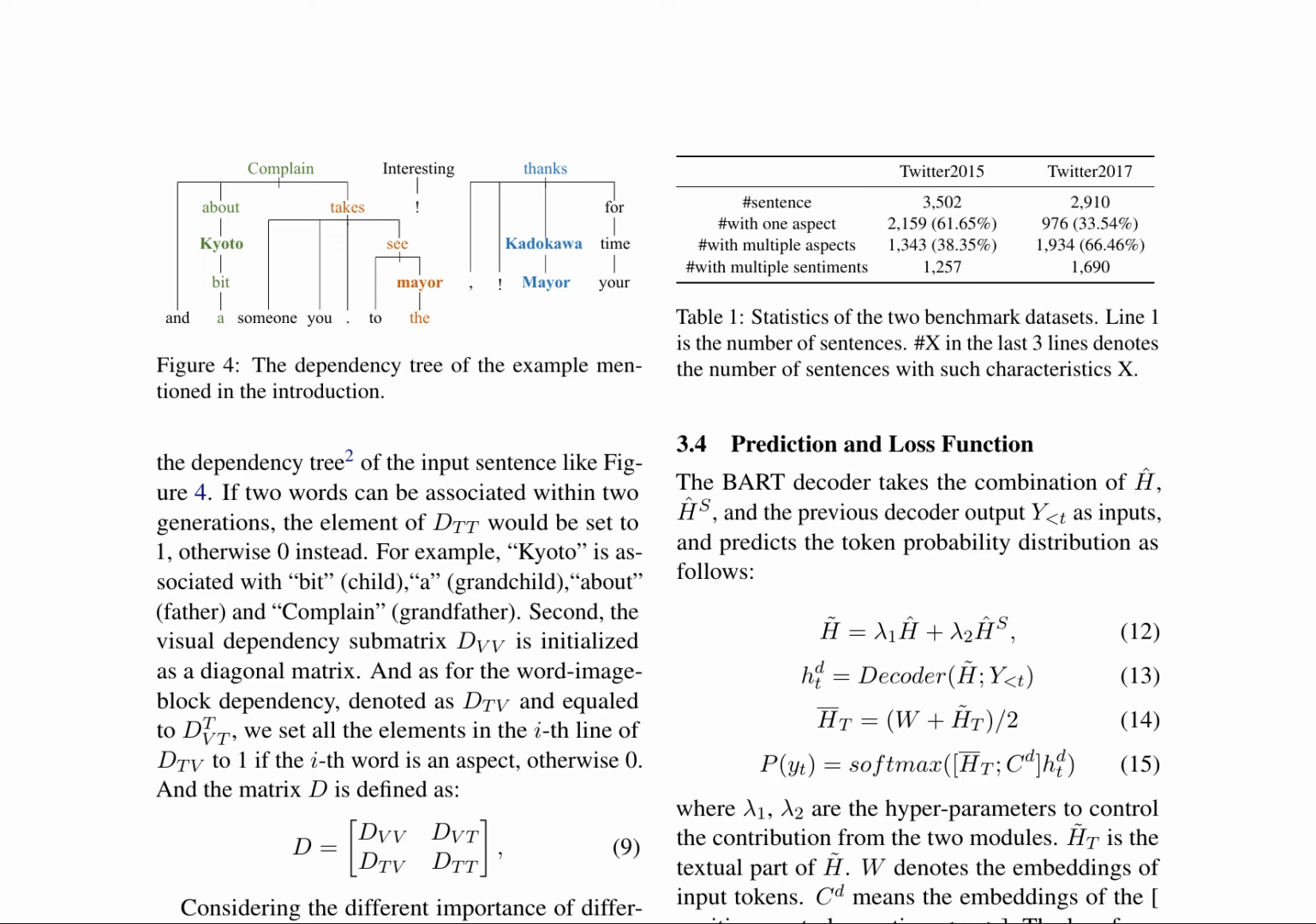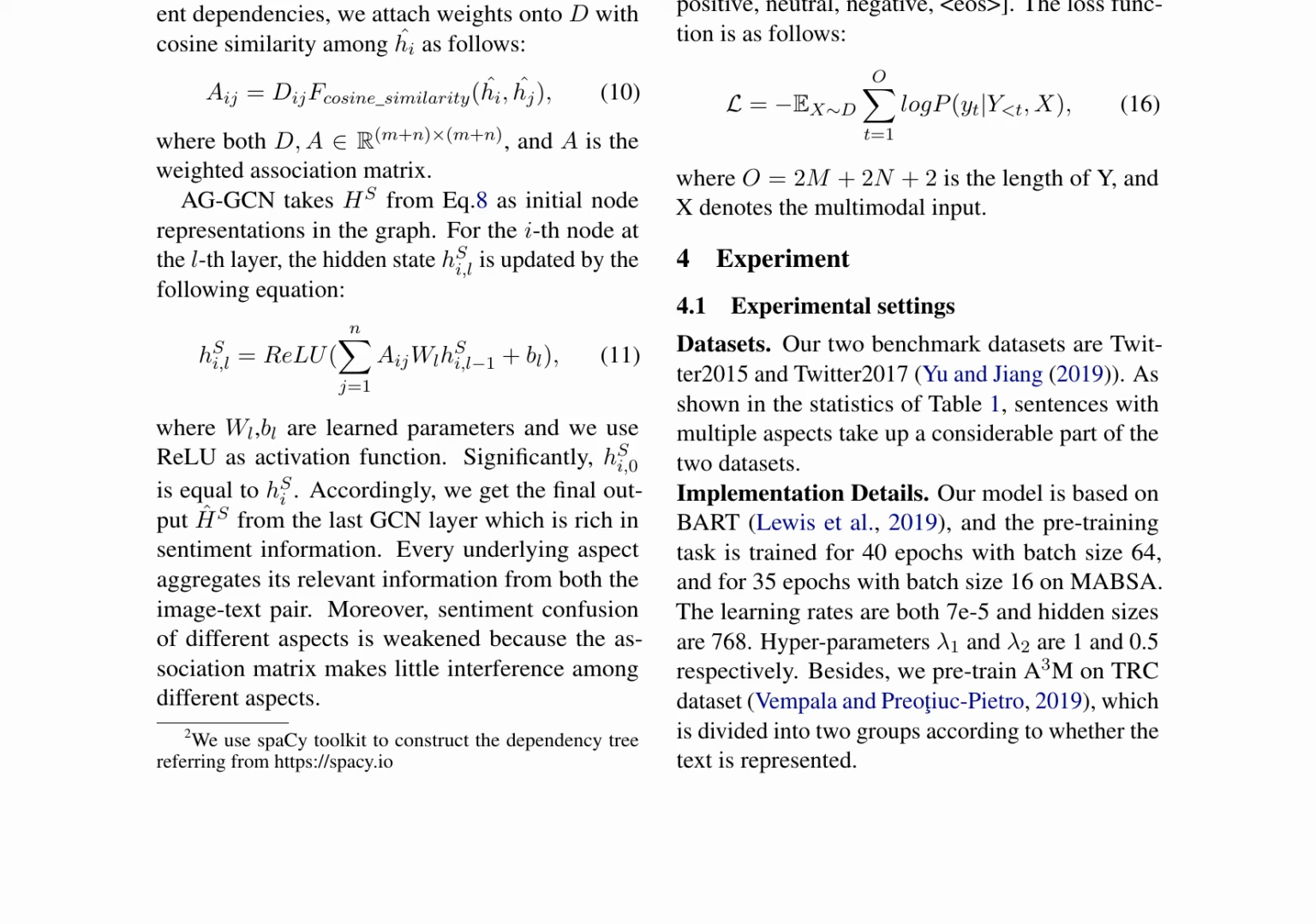The association matrix A, calculated based on textual and visual dependencies, represents the strength of association between two nodes in the graph. Through multiple layers, the AGGCN updates node representations by aggregating information from neighboring nodes and refining sentiment information. The final output, HS, captures sentiment information for each aspect. The BART decoder takes this output, along with previous decoder outputs, to predict token probabilities for the next word in the sentence. The model's loss function is defined as the negative log likelihood of the target sentence given the input.